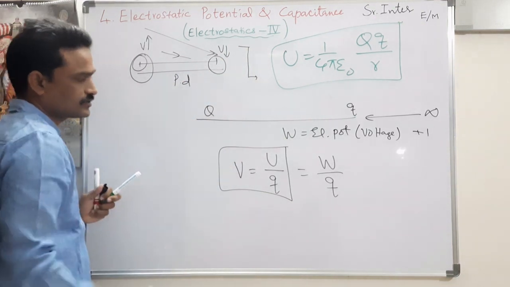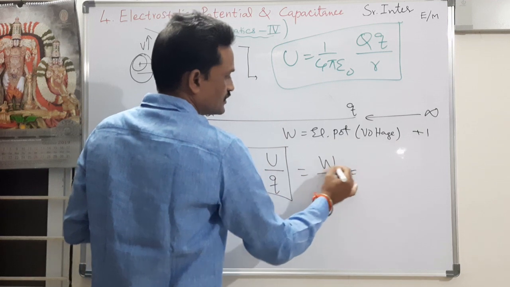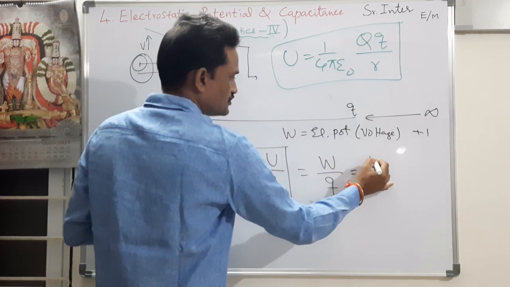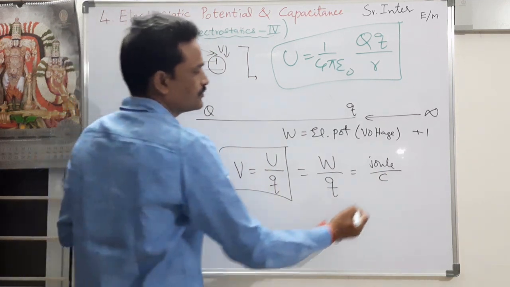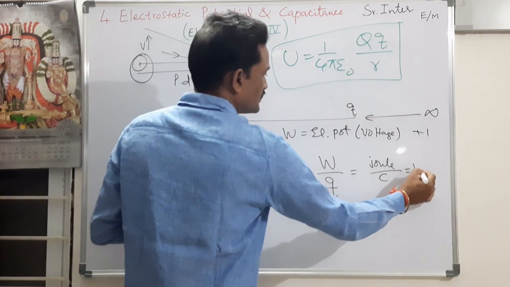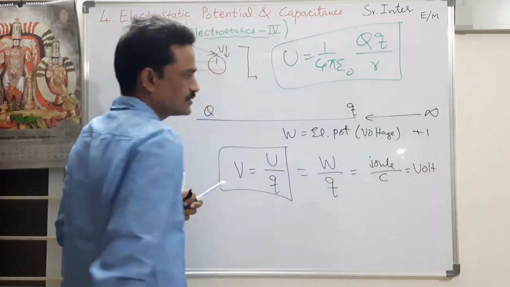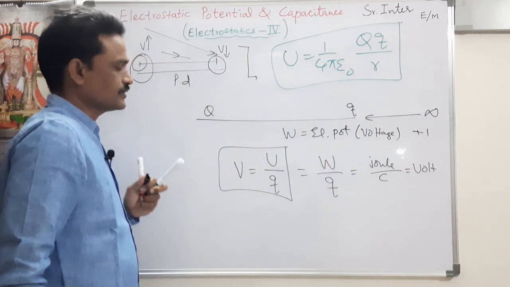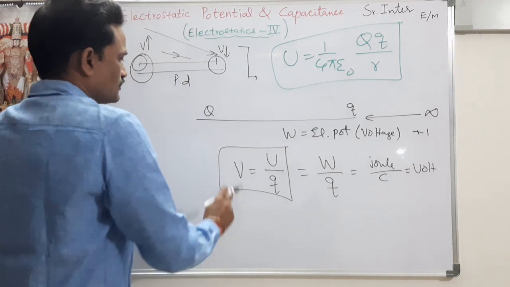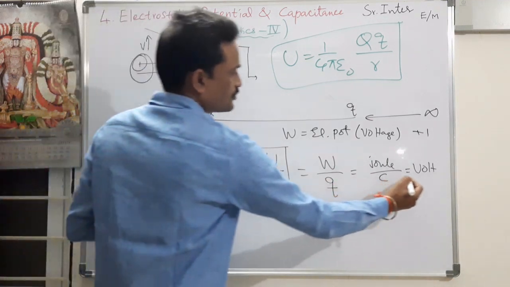So, this is V is equal to W by Q. What are its units? Work or energy is measured in joules. So, this is joule per coulomb. Instead of calling it joule per coulomb, we call it volt. It is also named after a scientist, Volta. So, this is the unit for potential.